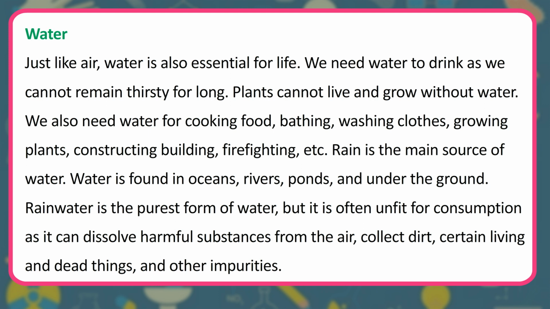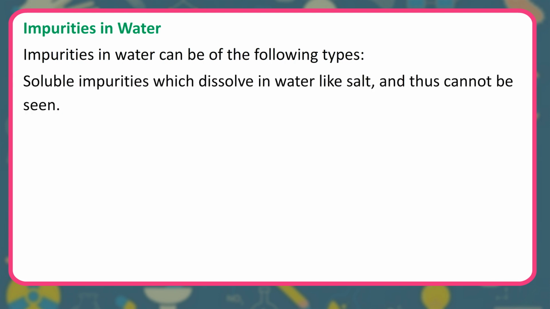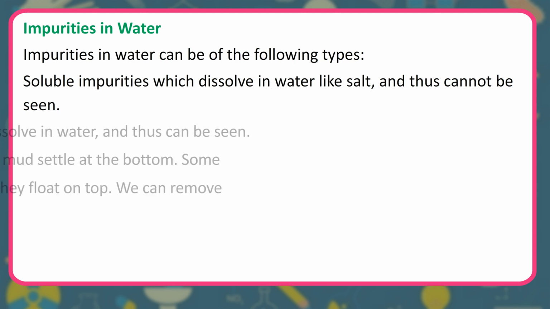Rainwater is the purest form of water, but it is often unfit for consumption as it can dissolve harmful substances from the air, collect dirt, certain living and dead things, and other impurities. Impurities in water. Impurities in water can be of the following types: soluble impurities which dissolve in water like salt, and thus cannot be seen.